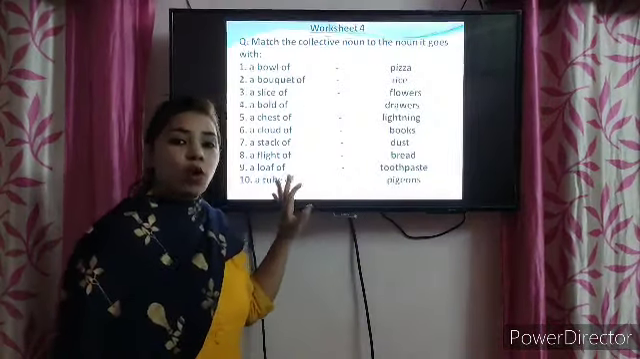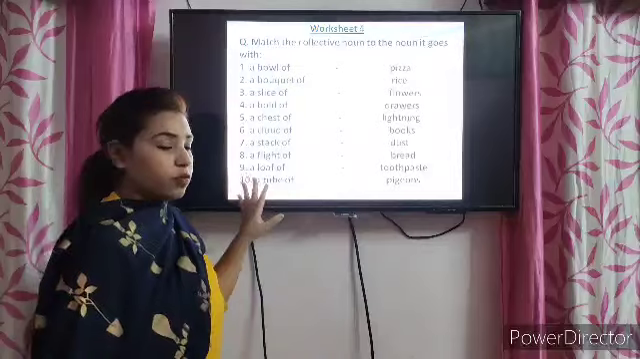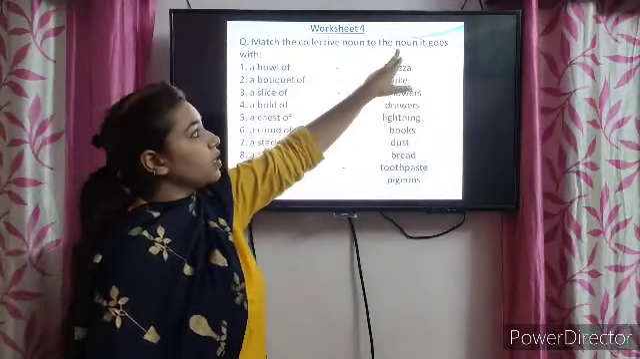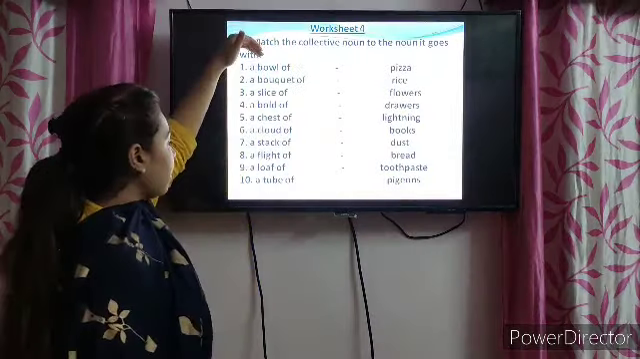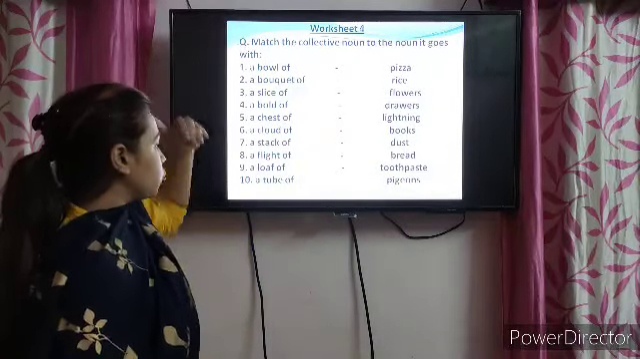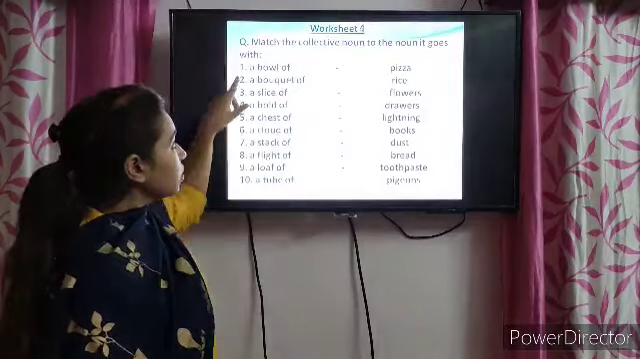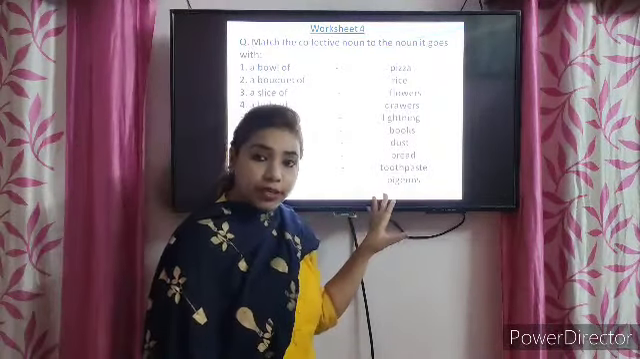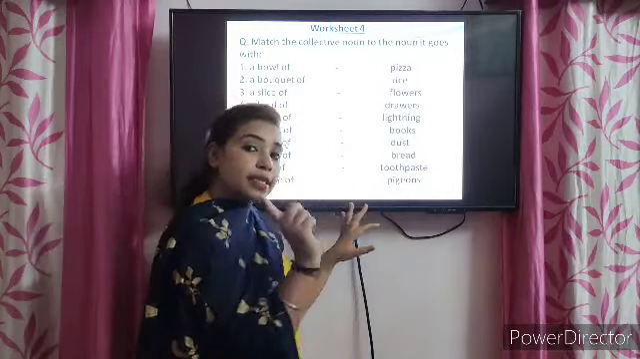So this is your worksheet number 4. What you have to do in this, match the collective noun to the noun it goes with. Here are the numbers from 1 to 10. You don't crisscross here, you just have to do the numbering.